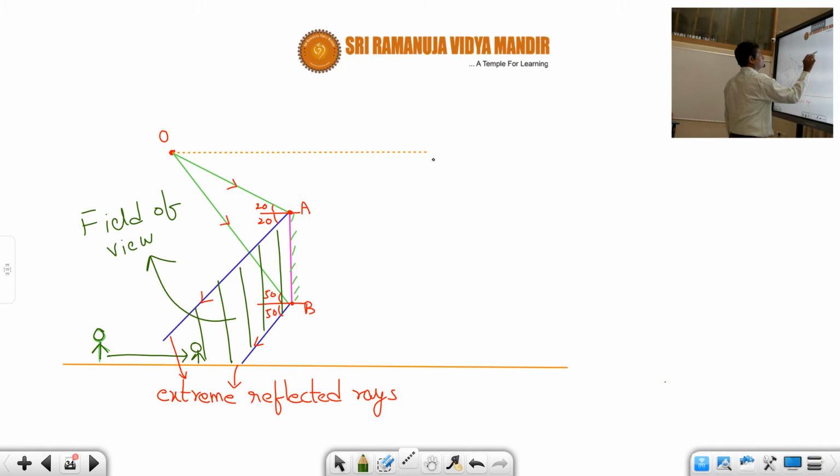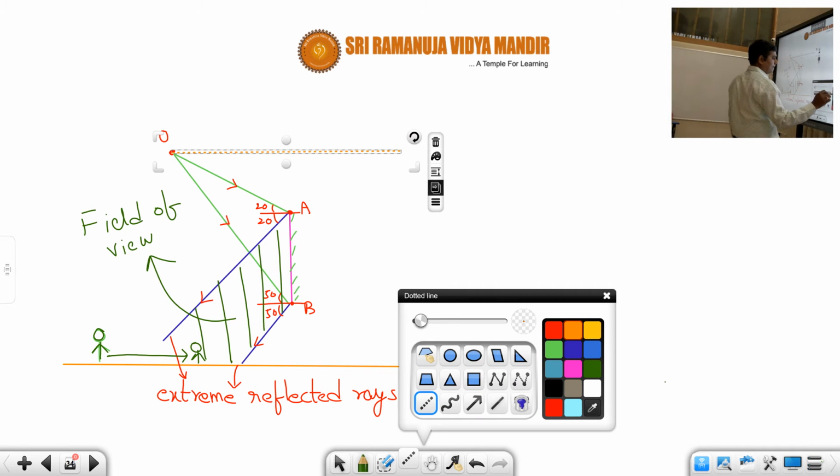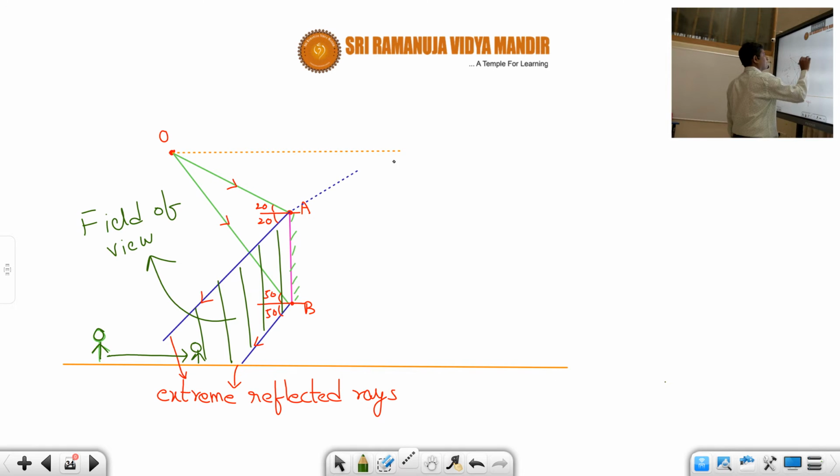Actually the image will be here somewhere, students. So the image point will be here. Okay, so the person will see the image there. This person will see the image in the mirror like this, students.